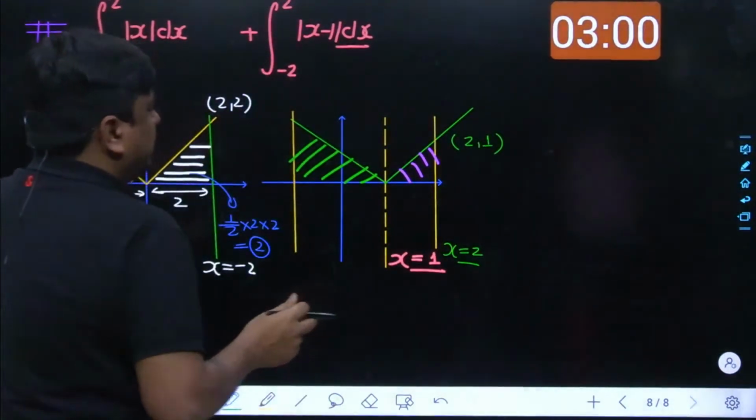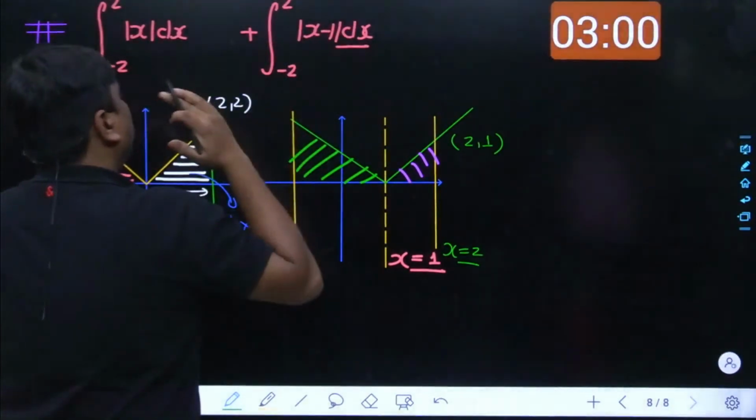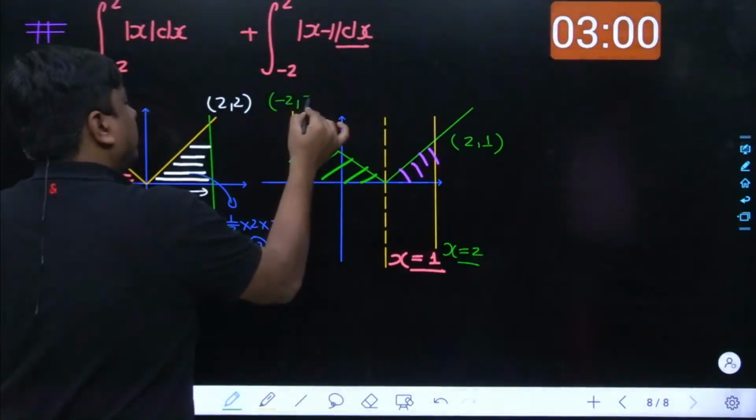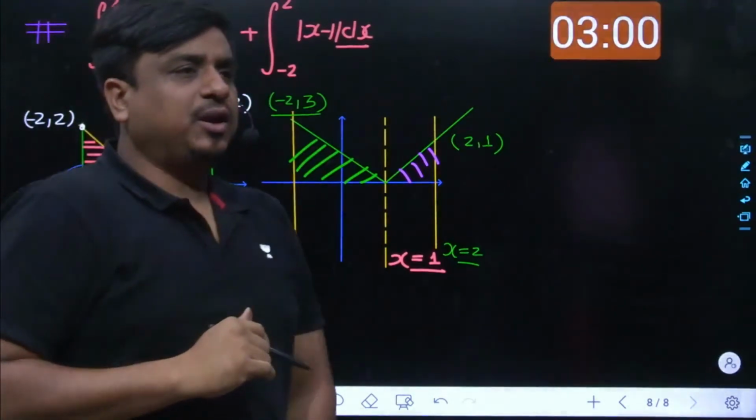And similarly, at x equals -2, it becomes -2 minus 1, that becomes minus 3. Minus 3 gets its magnitude. Virtually speaking, it is plus 3. You have to get its area only.